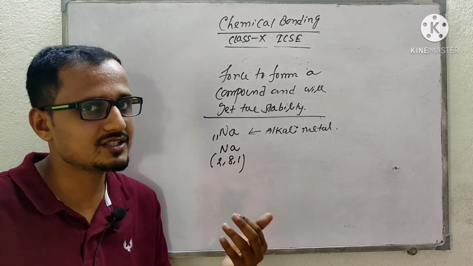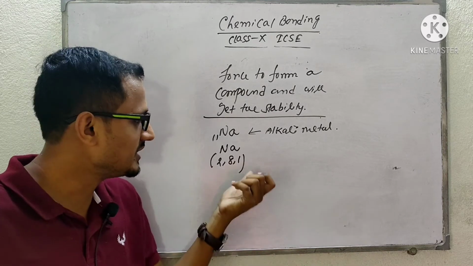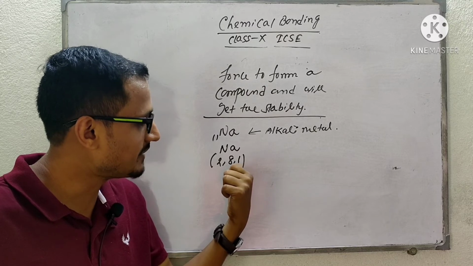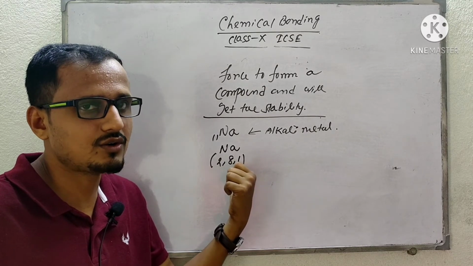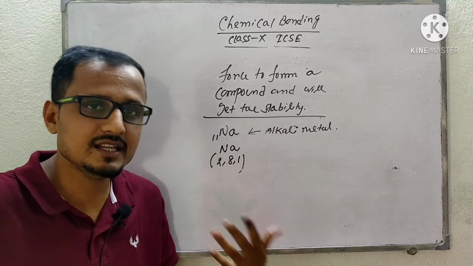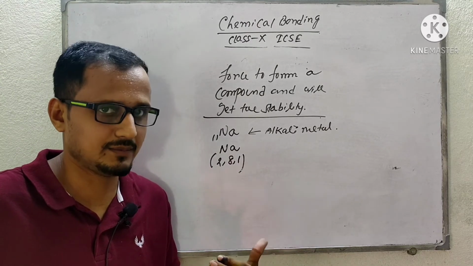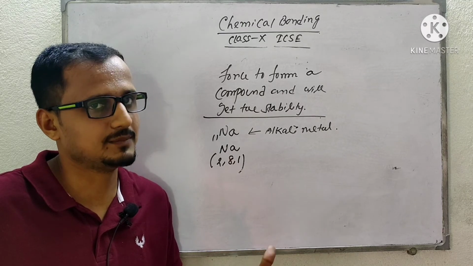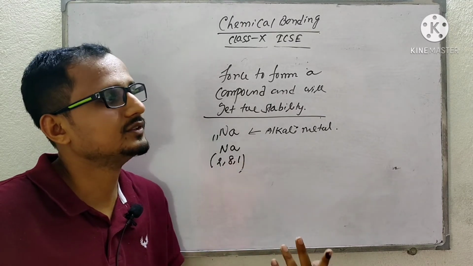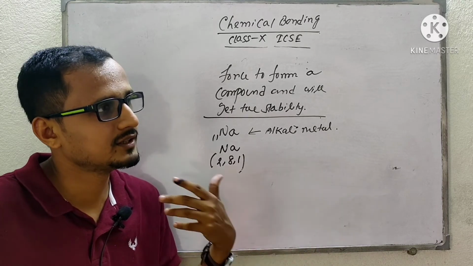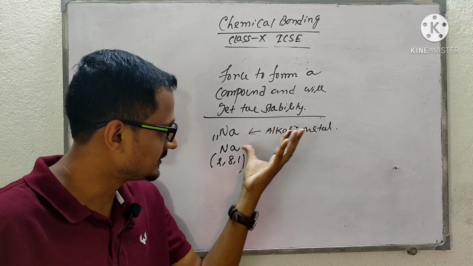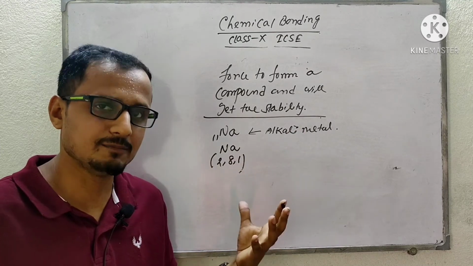If it is not, it will not be stable. So here sodium is not stable because the outermost shell has 1 electron. For hydrogen and helium, the duplet rule will be applicable. But for elements having atomic number more than 3 or 4, the octet will be applicable.